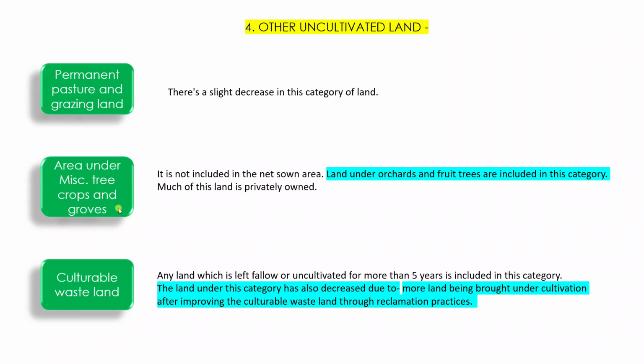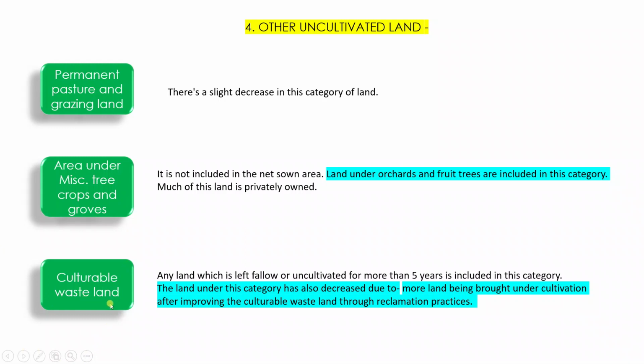Yes, there are areas which are owned by private individuals. And let me just remind you one thing here, that these are the areas which are not included in the net sown area. These are the areas where we do practice agriculture, but this agriculture is being practiced by private people or a private group of people. And on these kinds of lands we have got orchards, we have fruit trees, and these things are there. So these are the lands which are put into use for miscellaneous things, right?